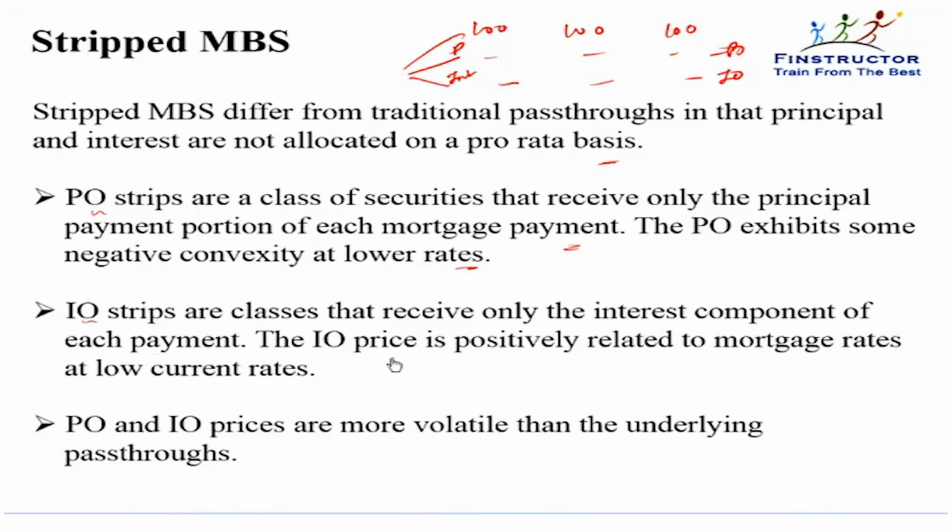The IO price is positively related to mortgage rates at low current rates. That is, as interest rates go up, prepayments reduce, hence more will be paid out as interest. PO and IO prices are more volatile than the underlying pass-through.